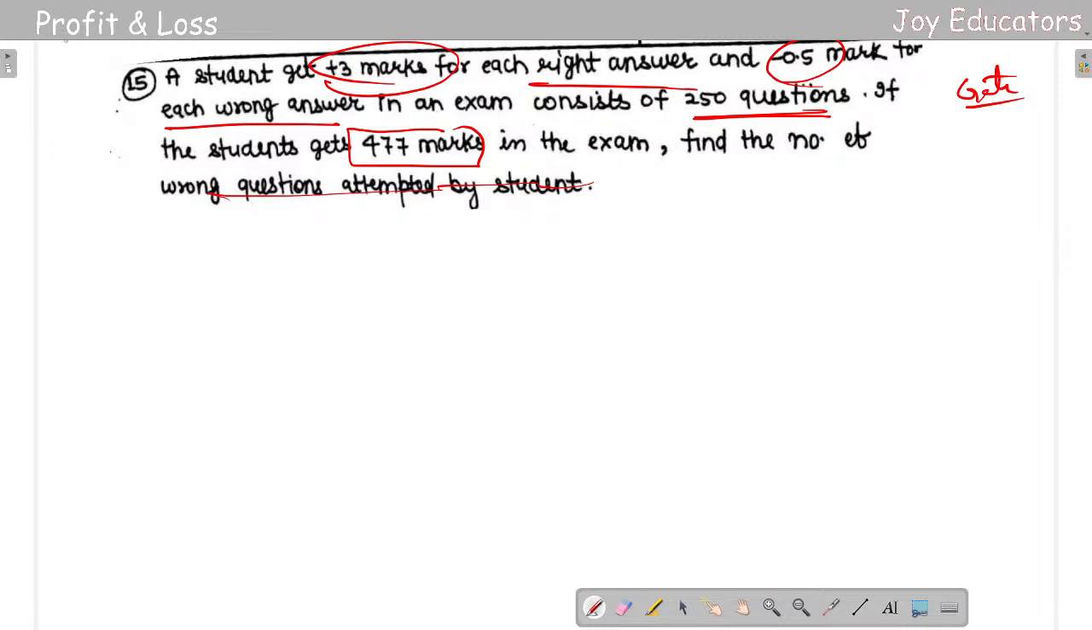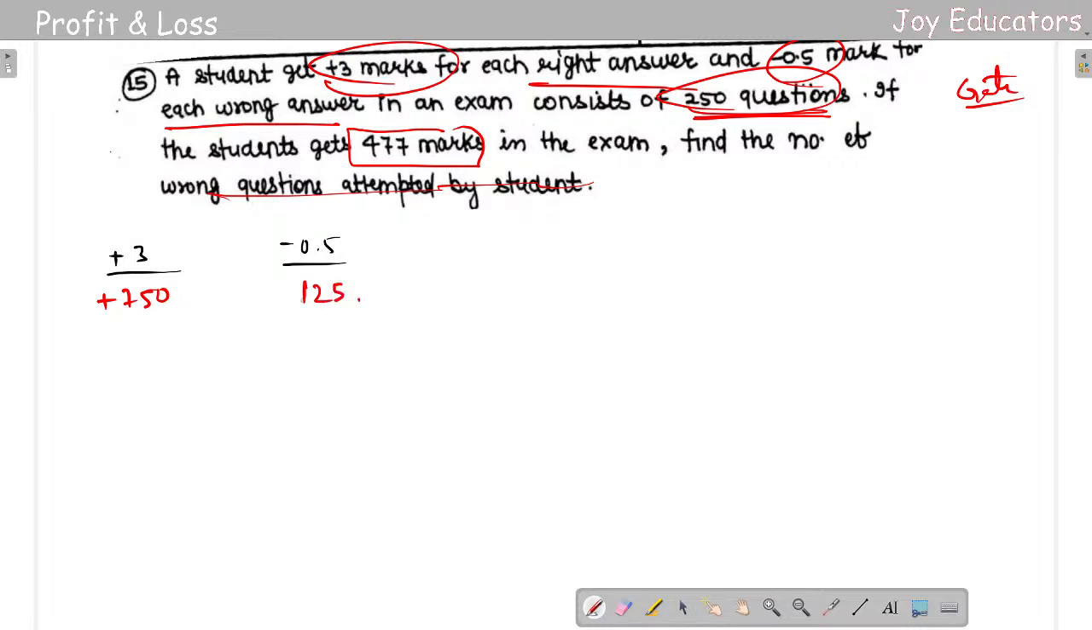So what exactly are we supposed to do here? A student gets 3 marks for each right answer and 0.5 marks for each wrong answer in an exam consisting of 250 questions. So let's put right marks as positive 3 and wrong marks as negative 0.5. Let's put that as a heading. How many questions are there exactly? 250 questions. Simple. If there are 250 questions, I'm just multiplying it with this 3. If I multiply this with 3, I'm getting 750. If I multiply with 0.5, it will be 125.